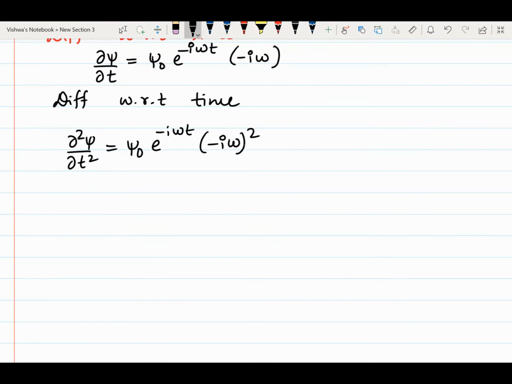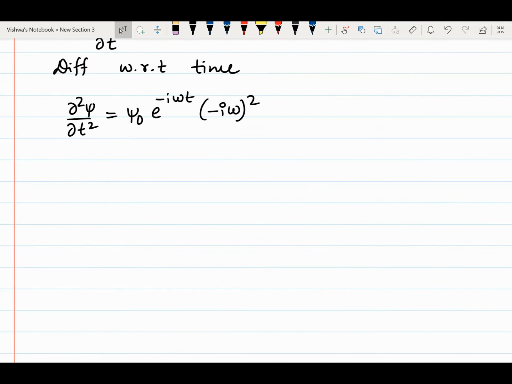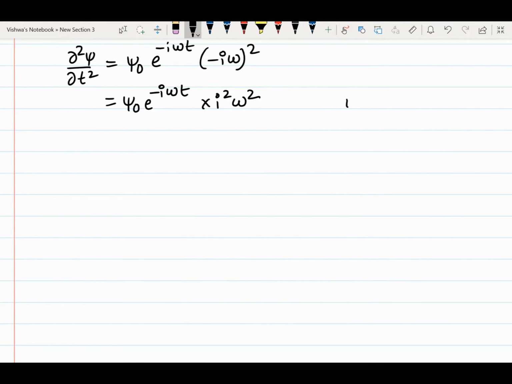That is nothing but ψ₀ e^(−iωt) i²ω², where i² is equal to −1, as we already know. If you substitute this, we get −ω² ψ₀ e^(−iωt).